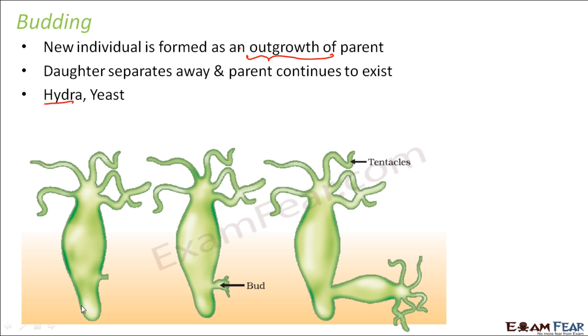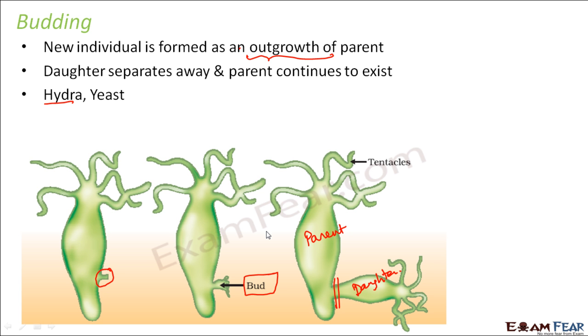So you see, this is the parent organism and you can see a small outgrowth here. Correct? So this outgrowth gradually starts growing. This outgrowth on the parent's body is known as a bud, and that is why the process is called budding. Because over a period of time, this grows into a new organism, and when it becomes fully matured, it separates out from here, and that's how a new organism is formed. So in this case, the daughter separates away and the parent continues to exist. So this is the parent, and this is the daughter or the new organism which is formed.